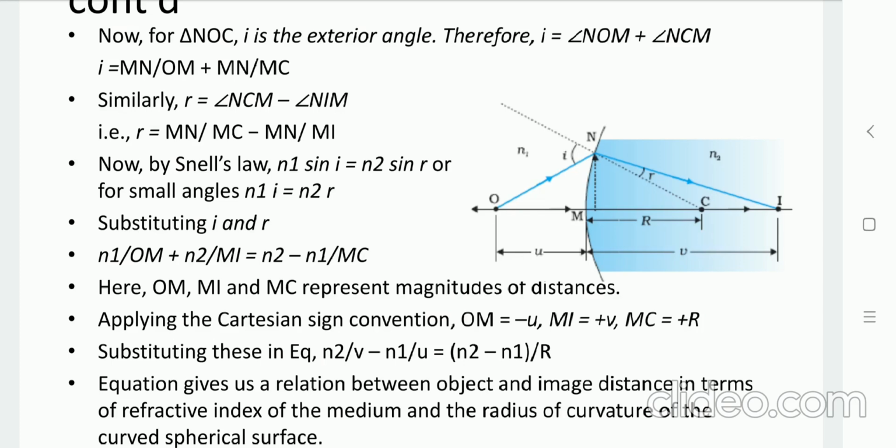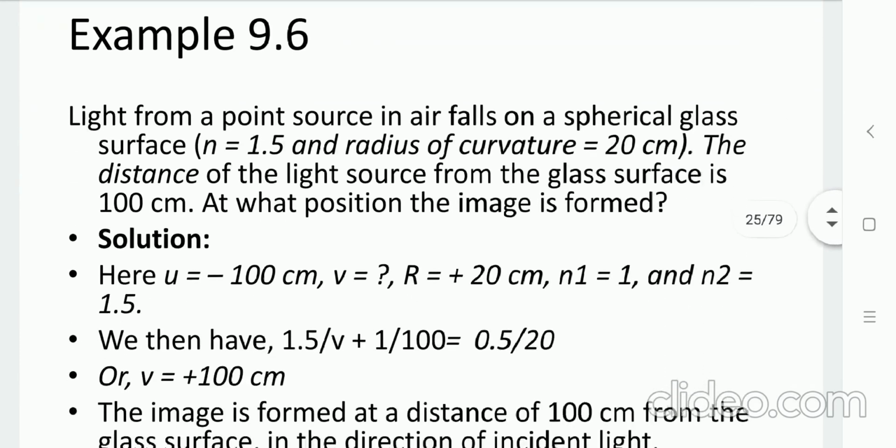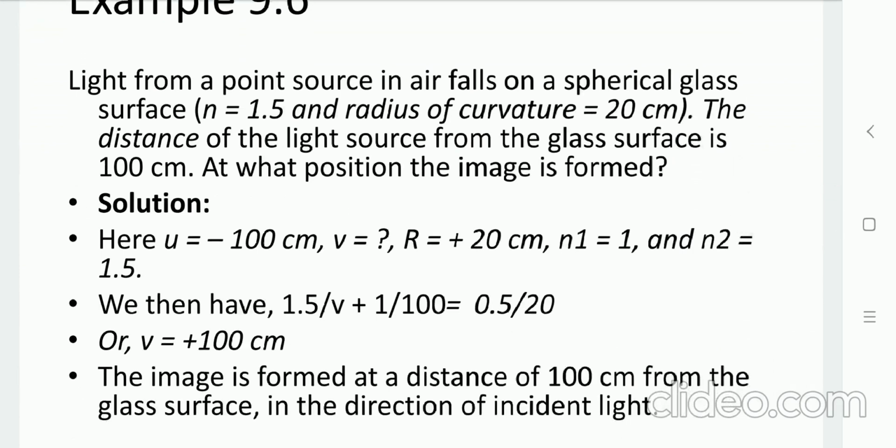Now let us go through an example regarding it. Light from a point source in air falls on a spherical glass surface with n equal to 1.5 and radius of curvature 20 cm. The distance of the light source from the glass surface is 100 cm. At what position is the image formed? We need to find the distance of the image from the spherical surface, that is V.